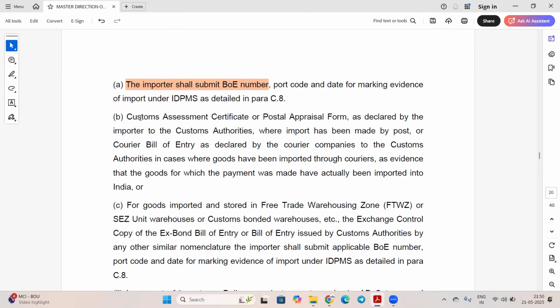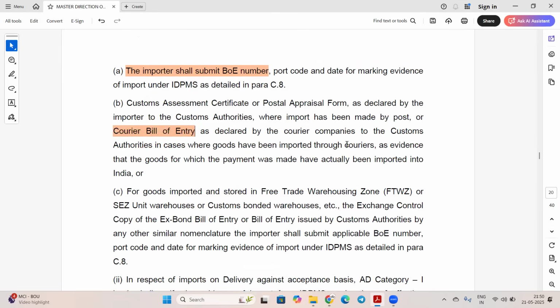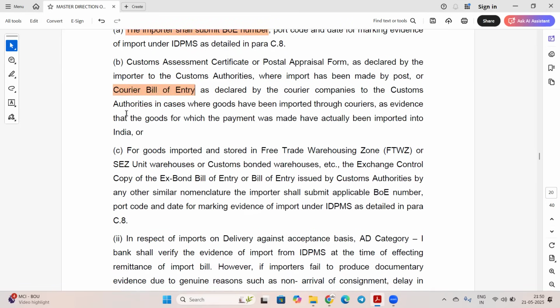Next is customs assessment certificate or postal appraisal form. Sometimes if the import is happening through courier, then a courier bill of entry will be generated. Earlier, the courier bill of entry could not be linked with ORM, but after 2022 or 2023 it has started.